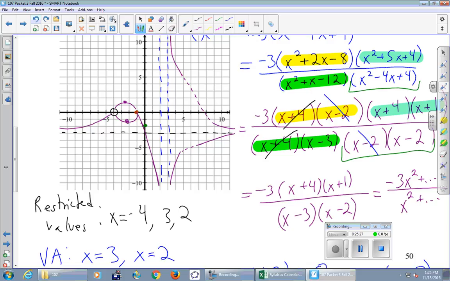But to be honest, we actually have enough information right now to know whether it was the top guy or the bottom guy. Why can't it be the top guy? There would have been another X-intercept, right? It just can't be. So without any more points, I know it's going to be this bottom guy.